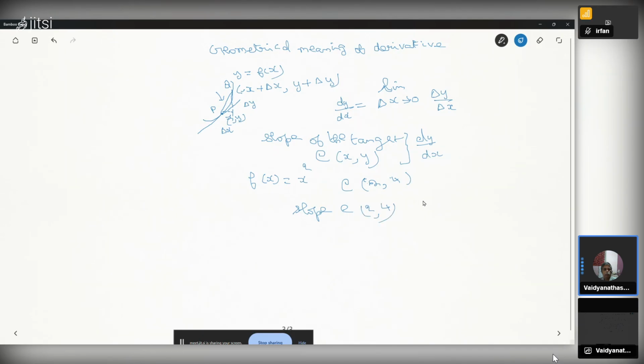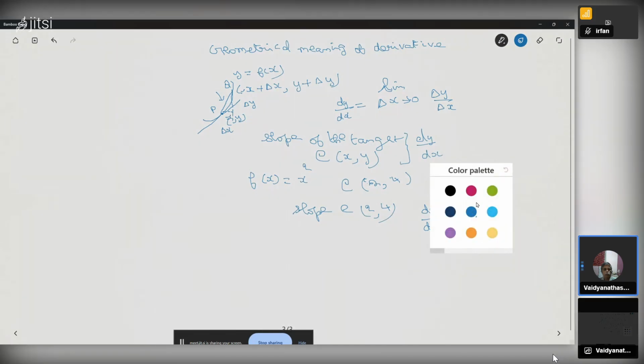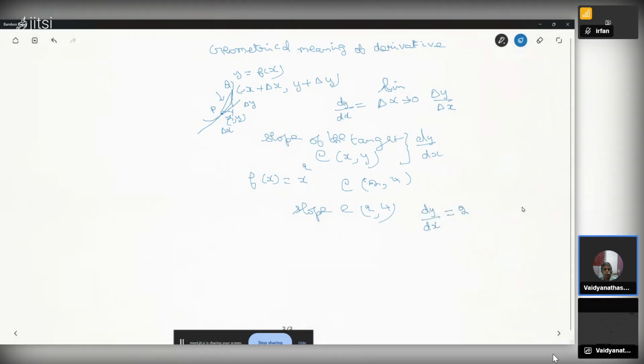The derivative of f of x, dy by dx, is 2x, right? X power 2 means take the 2 in front: 2 into x power 2 minus 1, and x power 2 minus 1 is x power 1. So x is 2, and 2 into 2 is 4. So the derivative at 2 comma 4 is 4.